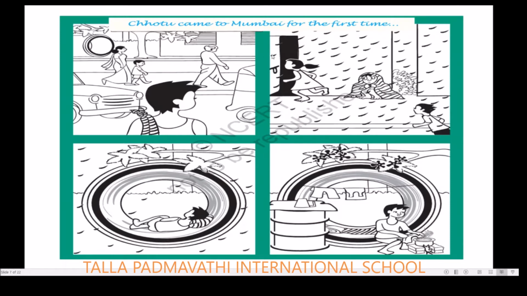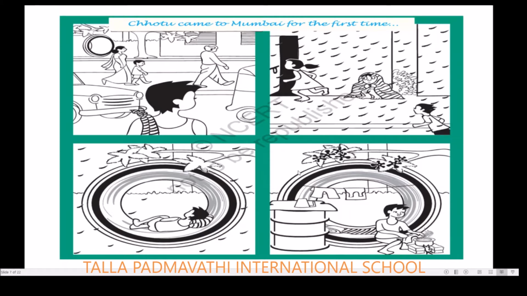Are you able to see the picture here? This boy is Chotu who came to Mumbai for the first time. Now what you need to do is build a story by just seeing the pictures. The first picture is of the boy Chotu who is just in the city Mumbai. Next it is raining and he is taking rest in a pipe.